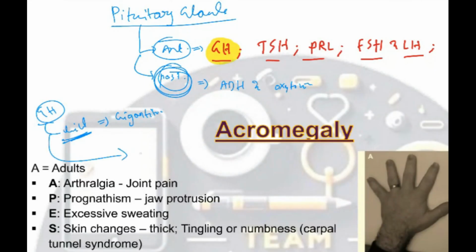If excess of growth hormone occurs in adults, so A for adults, A for acromegaly. Excess synthesis of growth hormone in adults. Okay, this is how you remember. A for adults, A for acromegaly. This is the definition of acromegaly.